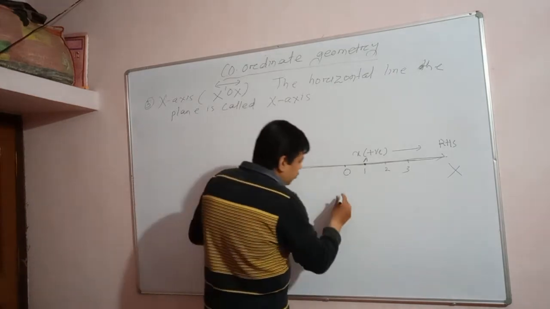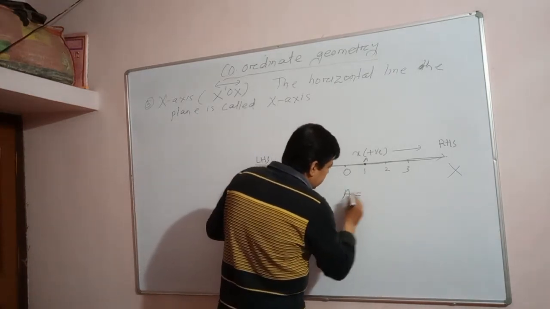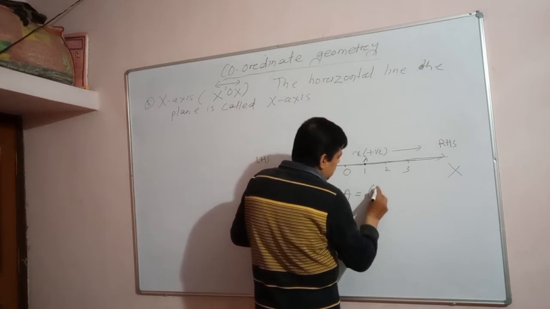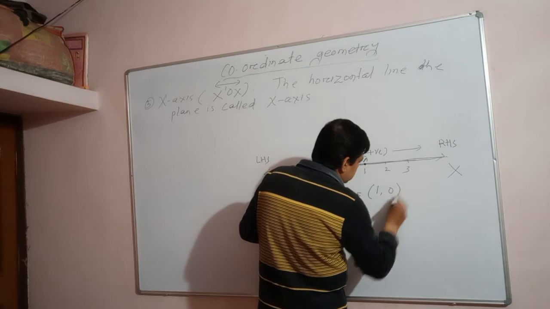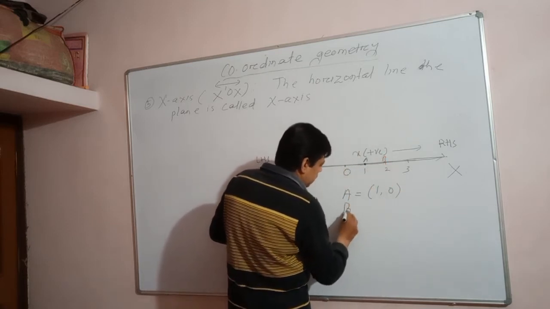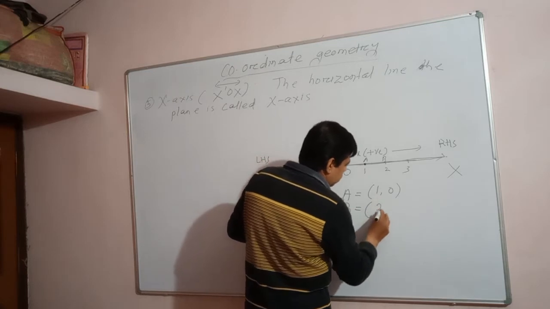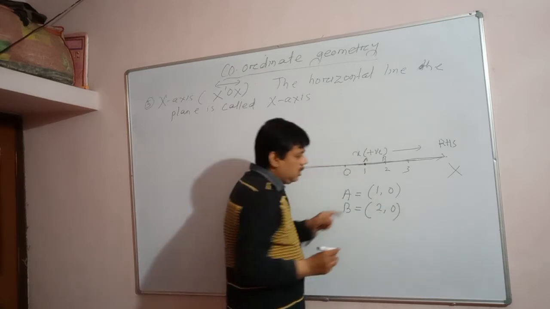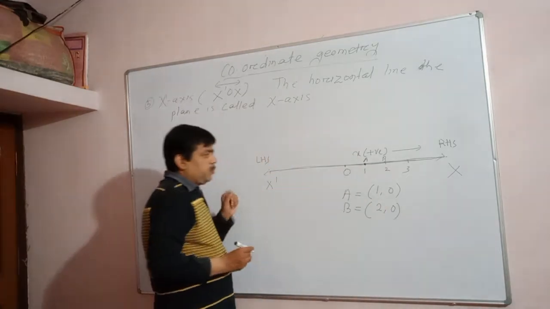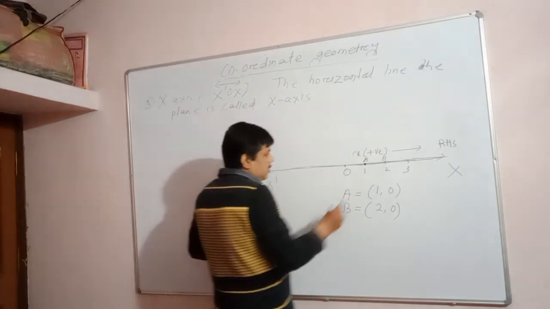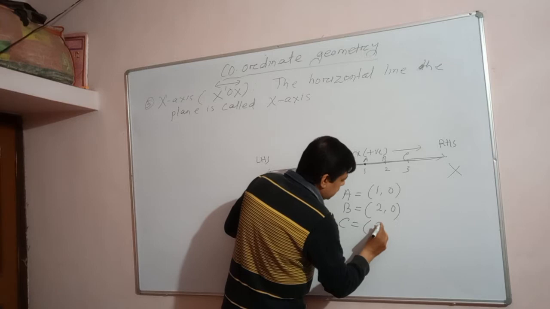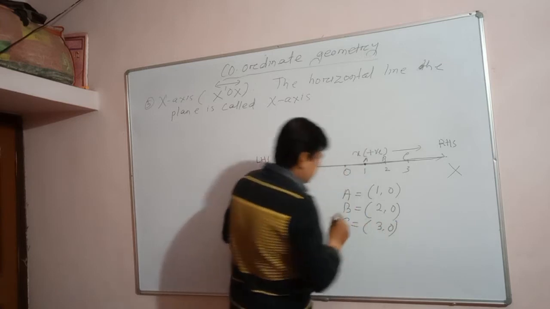So if A is a point, how can I write its coordinates? x value 1 and y value 0. Suppose B is a point, you can write the coordinates of B as x value 2, y value 0. Since the y coordinate is 0, this point must lie on which axis? The x-axis. Suppose this point is C, then C is x value 3, y value 0.